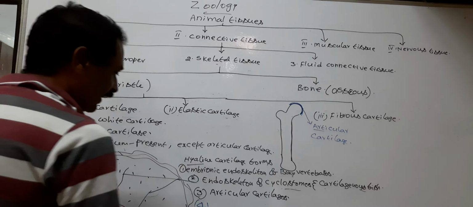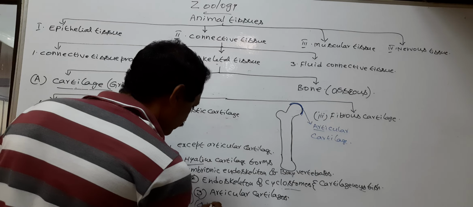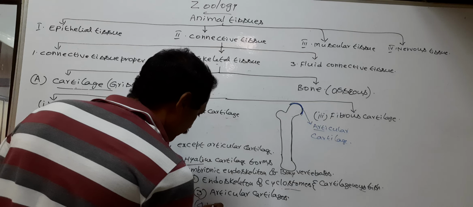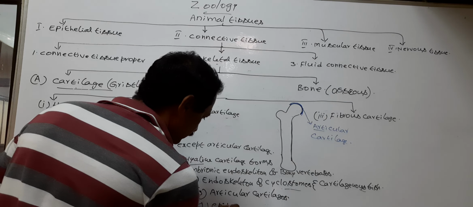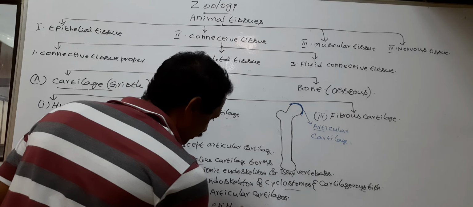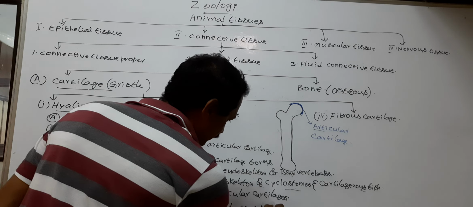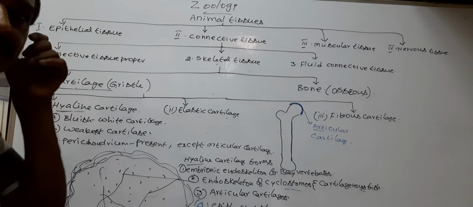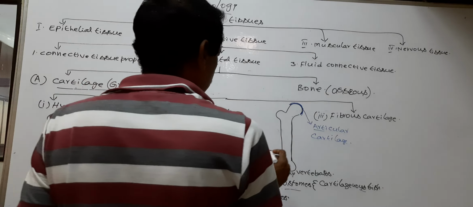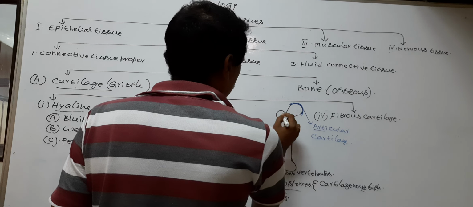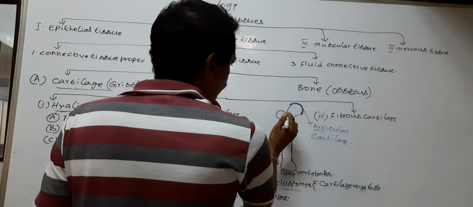Next, the hyaline cartilage forms the epiphyseal plate. This is a long bone.